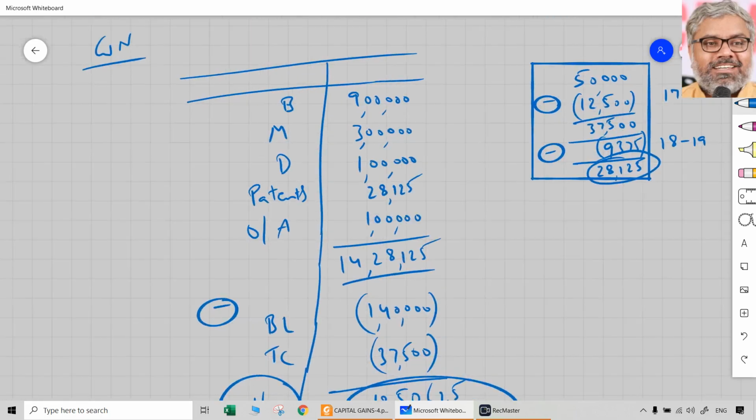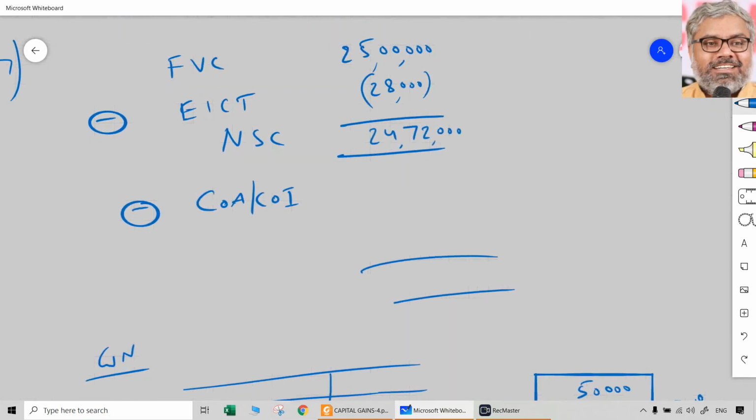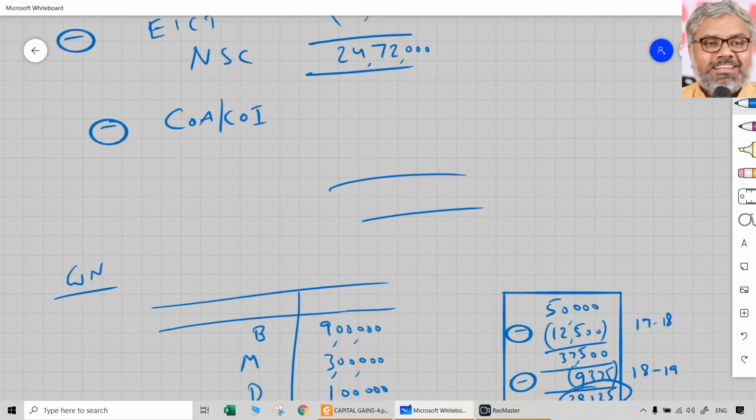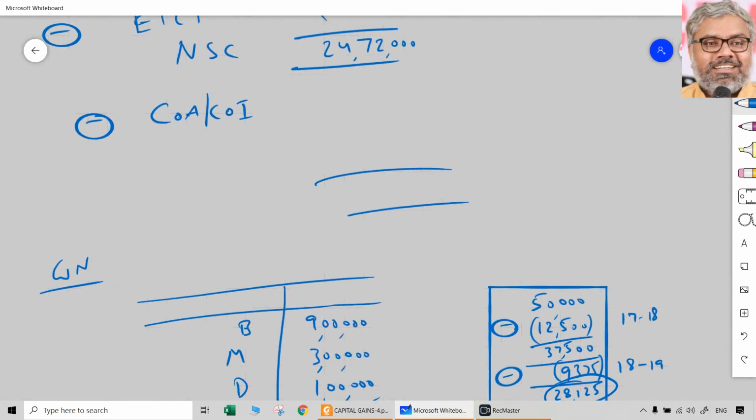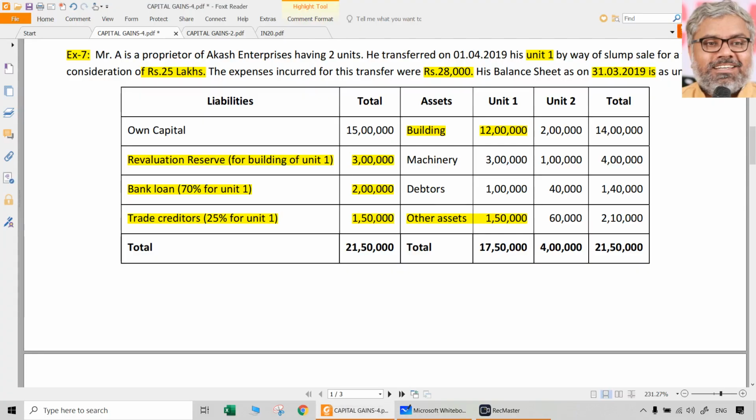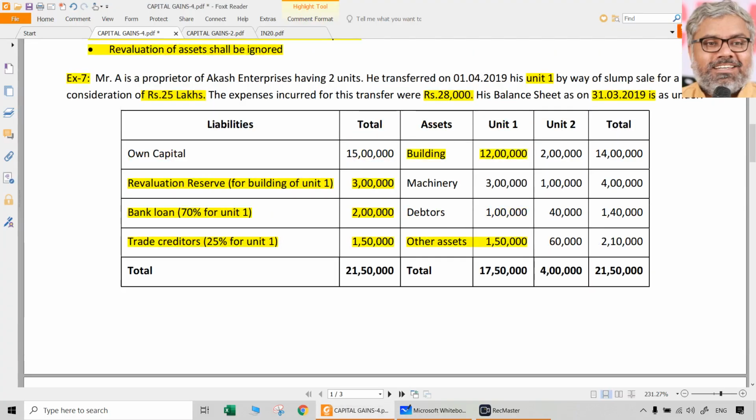So what is the purpose of all this net worth? That will be considered to be the cost of acquisition and cost of improvement, because this transaction is a slump sale. So 12,50,625 is the cost of acquisition and cost of improvement. Once you substitute it, then you get how much is the capital gain or loss. So 24,72,000 minus 12,50,625, that will give you 12,21,375 rupees capital gain.